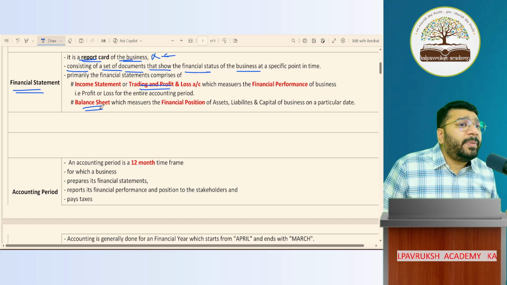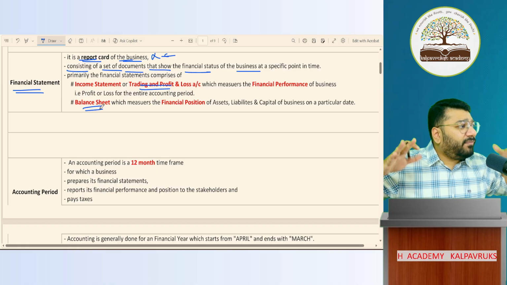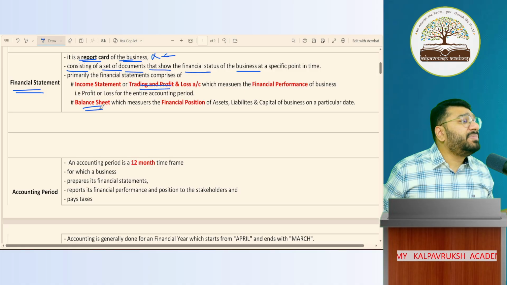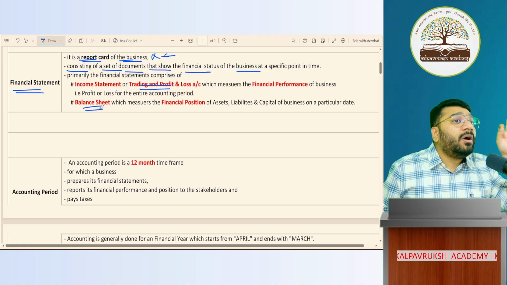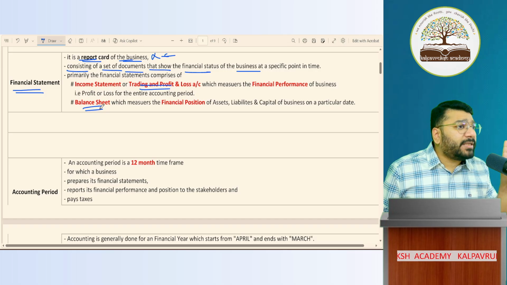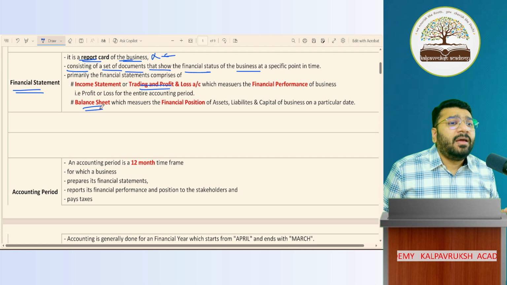What is a sole proprietorship business concern? A single owner runs the business. For example, I'm the single owner running the business. This kind of business arrangement is called a sole proprietorship concern. For them, the financial statement will comprise two documents. One is called trading and profit and loss account. Second is called balance sheet.